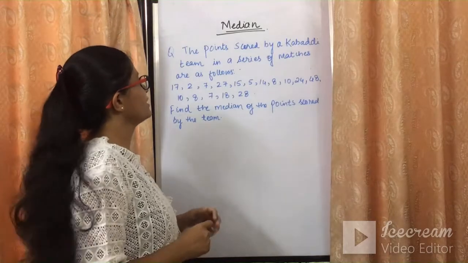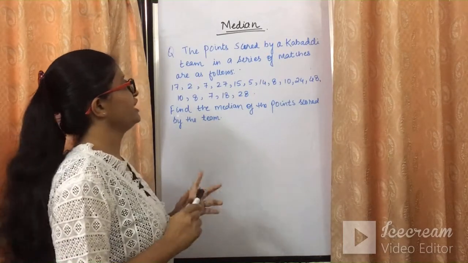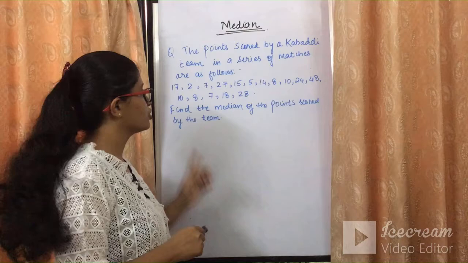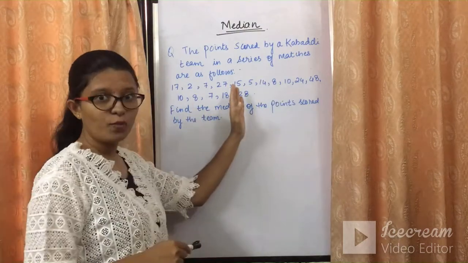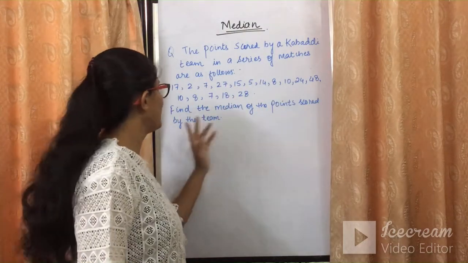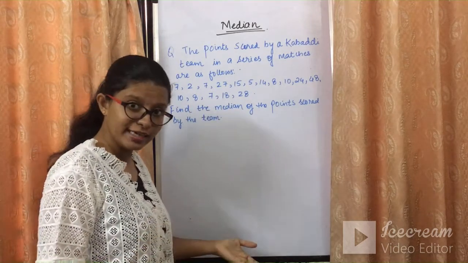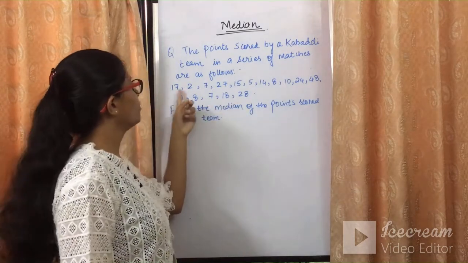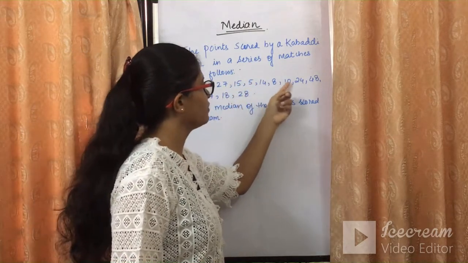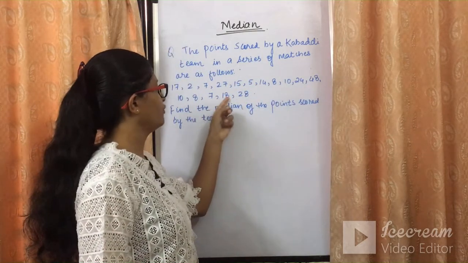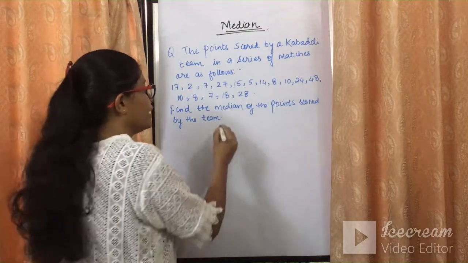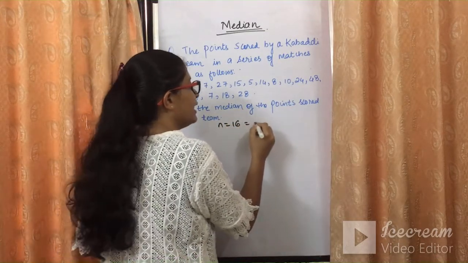The sum given to us is: the points scored by the Kabaddi team in a series of matches are as follows. So these are the points scored by the Kabaddi team. Find the median of the points scored by the team. तो सबसे पहले हमको फाइंड करना पड़ेगा कि कितने स्कोर सेट्स हैं. So let's count it out. 1, 2, 3, 4, 5, 6, 7, 8, 9, 10, 11, 12, 13, 14, 15, 16. So n over here is 16, which is an even number.